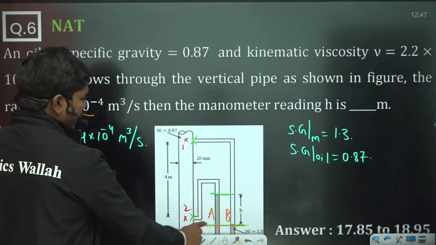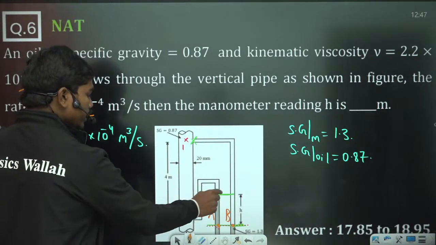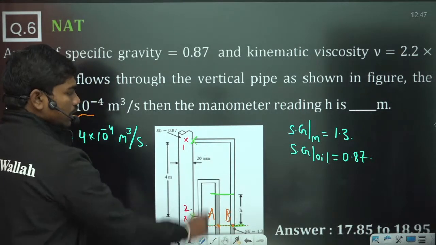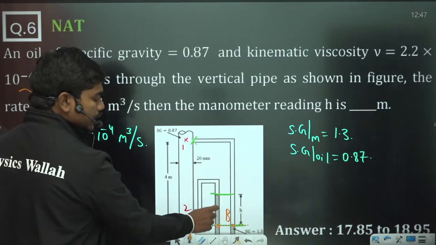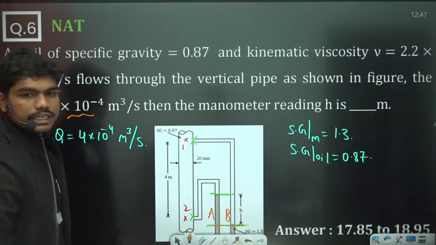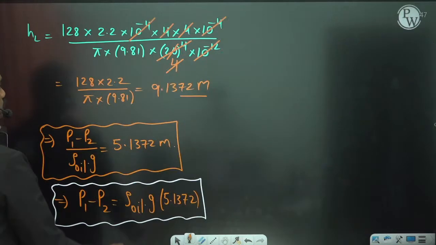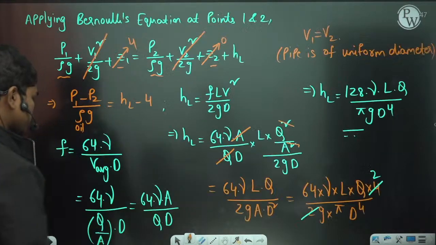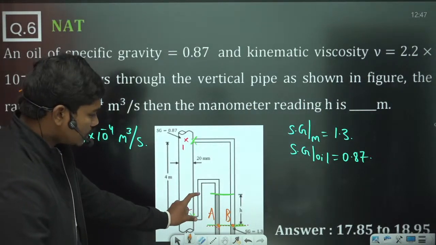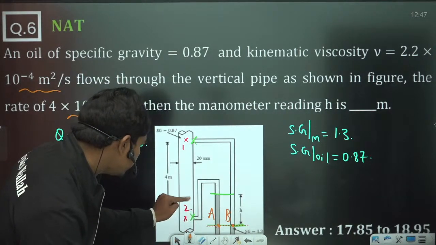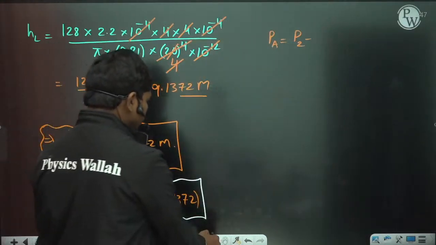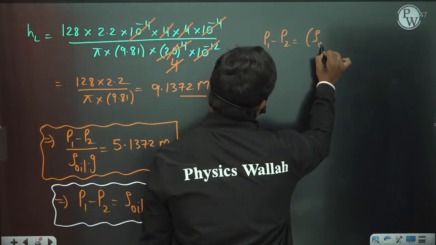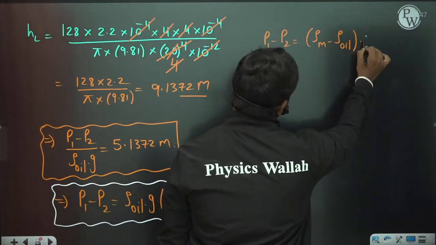See here, PA is P2 minus the density of this fluid plus the density of this oil. And here, this is the complete column of this oil basically. So the pressure difference between these two is the density of this oil minus the density of this fluid times G into H. Correct? So let us write the hydrostatic equation. PA is equal to P at location 2 minus this difference; this point is 4 meters and this is H. So directly we can write P1 minus P2 as the density of manometric fluid minus the density of this oil, times G into H.